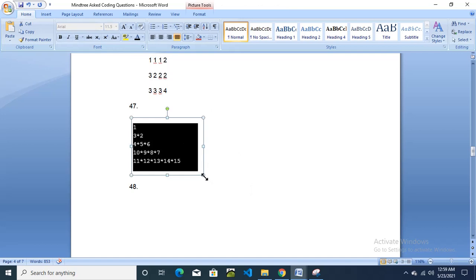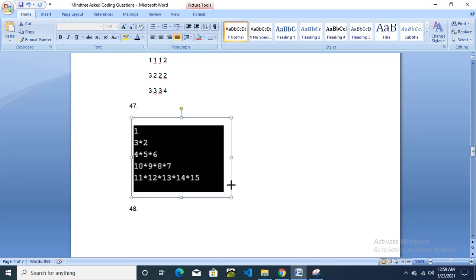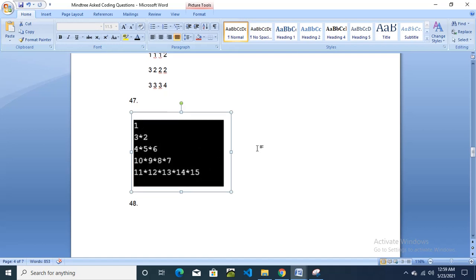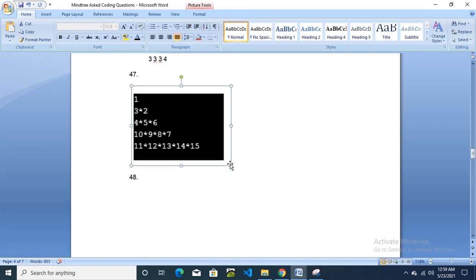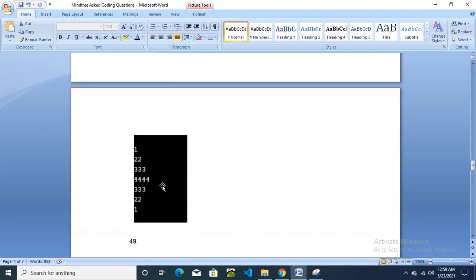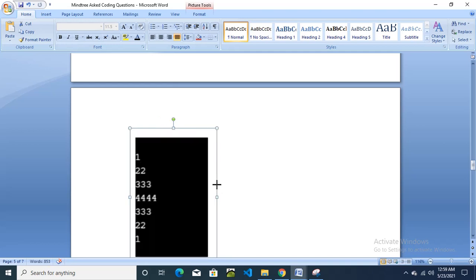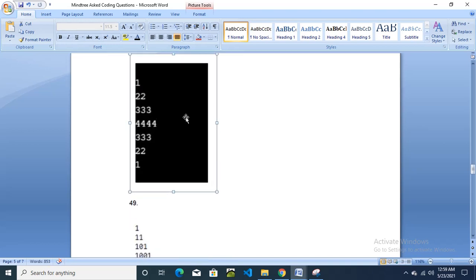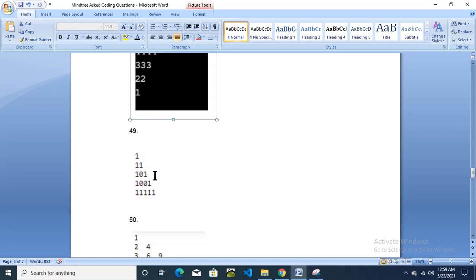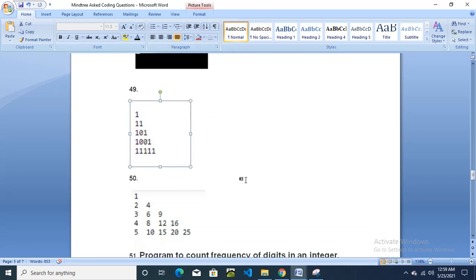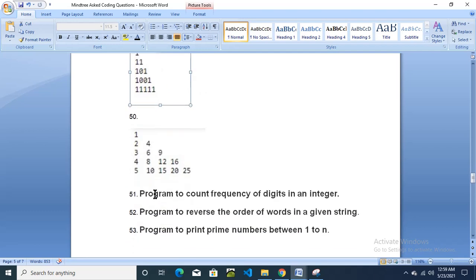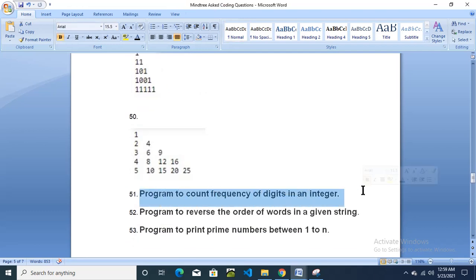If you can't see, I'll just zoom. Okay, then question number 48, I'll just zoom it, this one also. So this one is the question, pattern printing. Again this question, question number 49. Again this pattern. Now program to count frequency of digits in an integer. Program to reverse the order of words. Now again reverse the string.